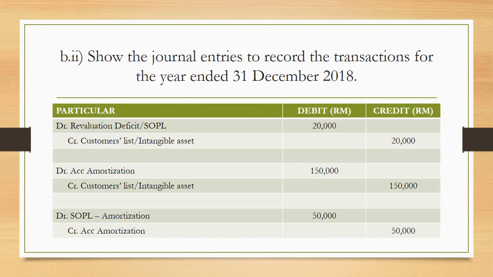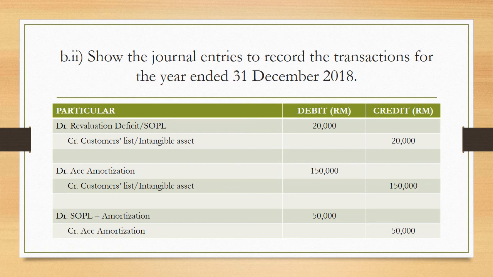Okay, so for question B2, let me read the question first. Show the journal entries to record the transaction for the year ended 31st December 2018. For the journal entry, we must start with the revaluation deficit, the result for the fair value.